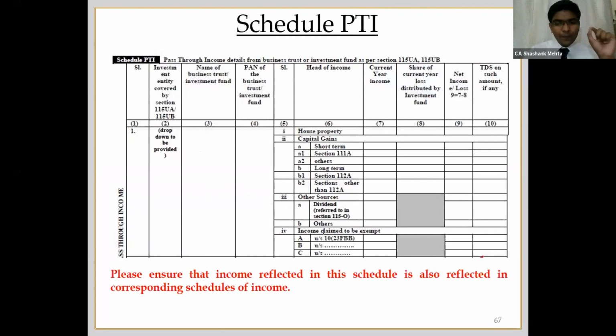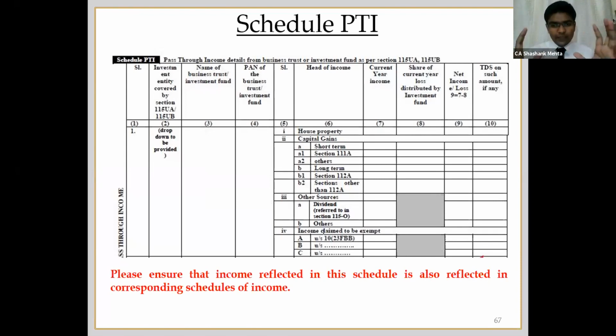So this is schedule PTI, that is pass-through income. Here you will have to indicate the section under which your fund is registered, either 115UA or UB. Then you have to mention the income or loss from that particular fund. There is a column for share of current year losses distributed by the investment fund. So even losses can be claimed by you. That is the new column inserted. So this is a kind of reporting schedule.